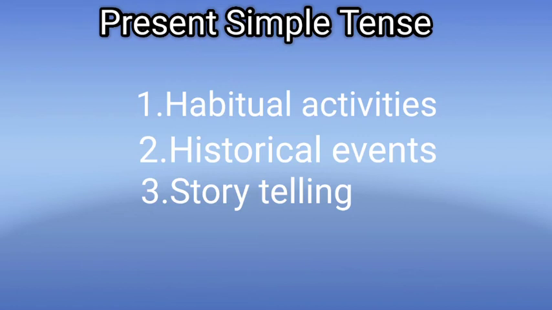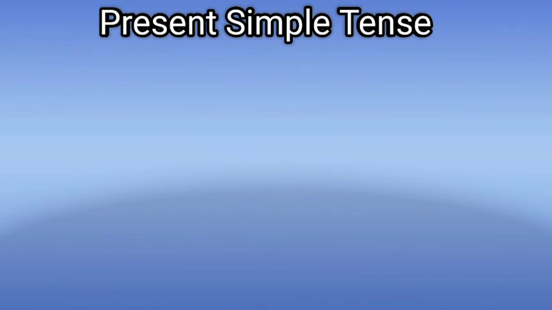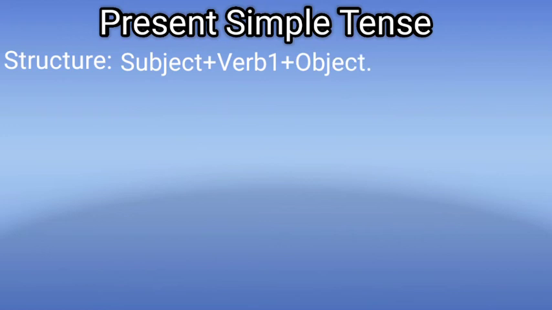Next, let us come to know how to apply the structure of present simple tense to form sentences. See, that is given here. How to use the present simple tense structure, applying all subjects, pronouns and nouns, and forming sentences. The structure is: subject plus verb 1 plus object. This is used for positive sentences, assertive sentences, or simple statements in present simple tense. Let us come to know how to apply.